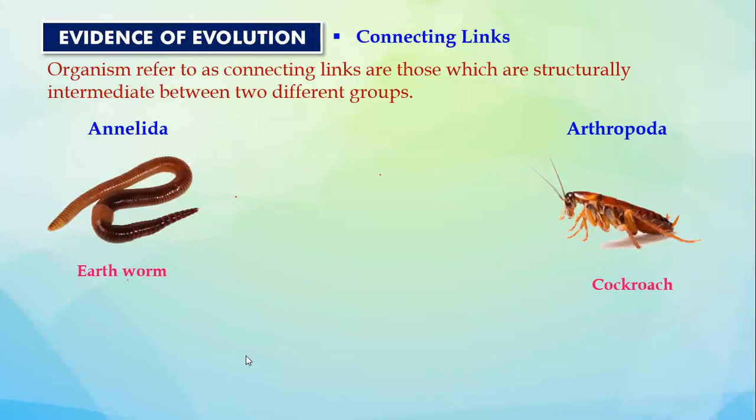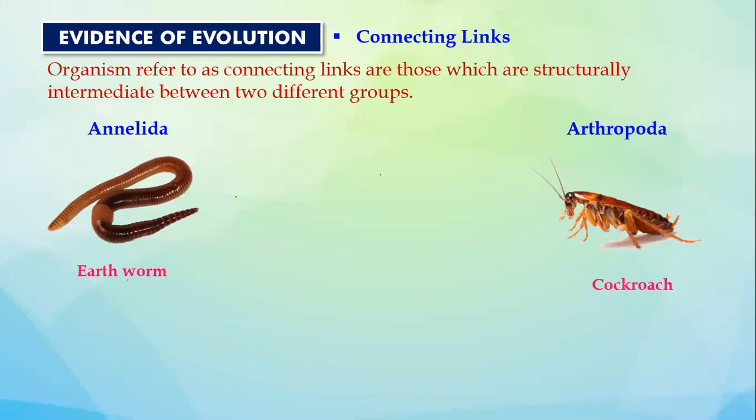So we have the example now. There is a group of organisms here. We will study about them in animal classification in detail. Here there is a group called Annelida. Annelida mein examples include earthworm, leech, etc. Annelida ke baad, the next group that came into picture is Arthropoda. Okay, and Arthropoda include all kinds of insects. One such example that they have given here is the cockroach. Clear? Okay, so we have Annelida and we have got Arthropoda.